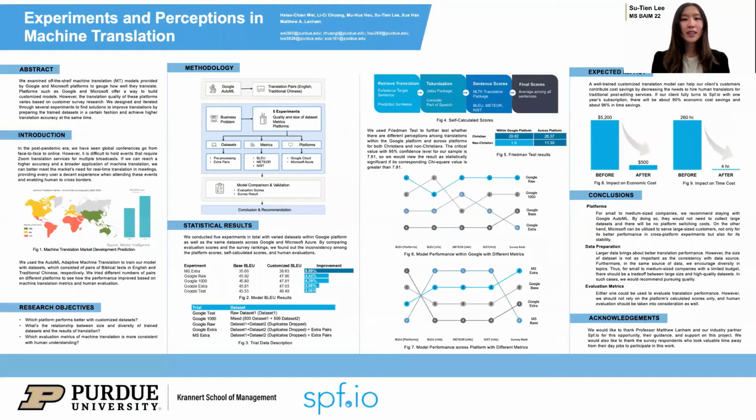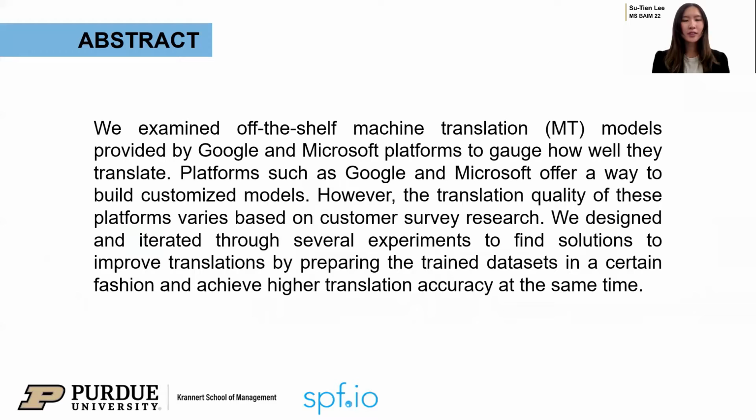The topic is Experiments and Perceptions in Machine Translation, and this study was done in partnership with Speakview, an all-in-one platform for translation and accessibility. A brief abstract. We examined the machine translation models from Google and Microsoft to see how well they translate.